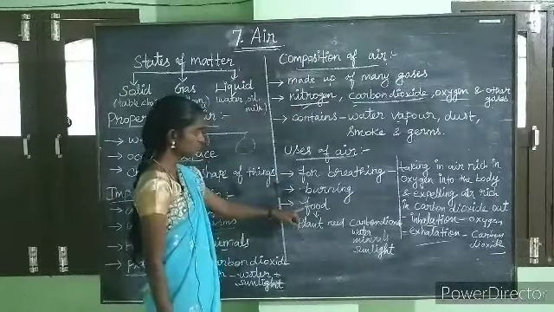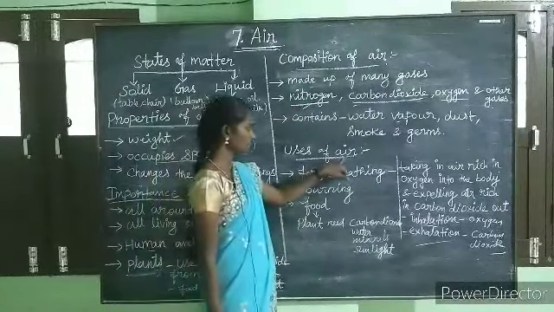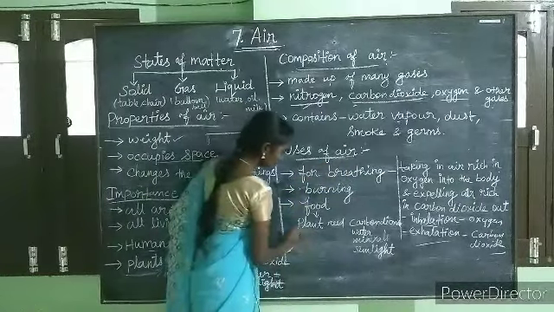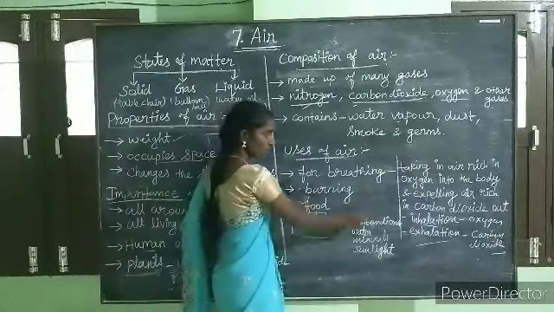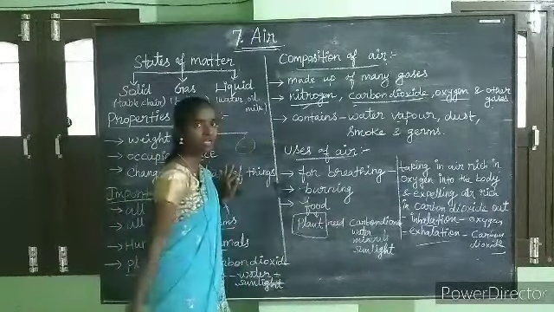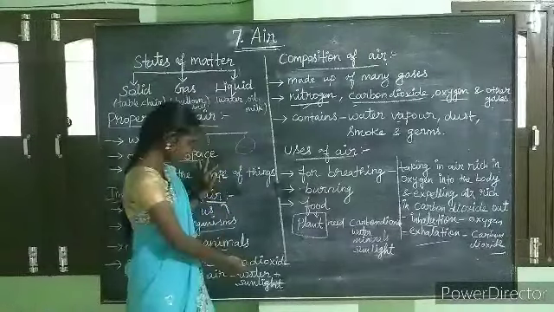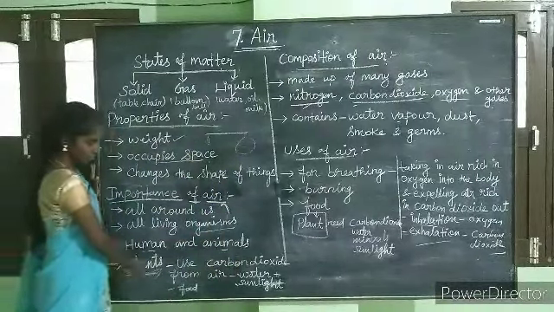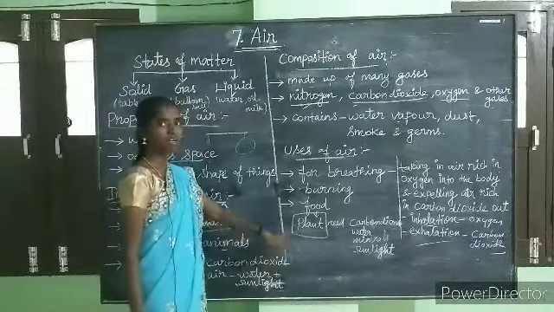Then for food purpose, we also need air. For example, the great example is plant. Plants need carbon dioxide, water, minerals and sunlight. Here also we saw how plants depend on air.